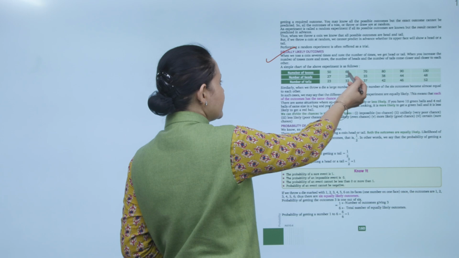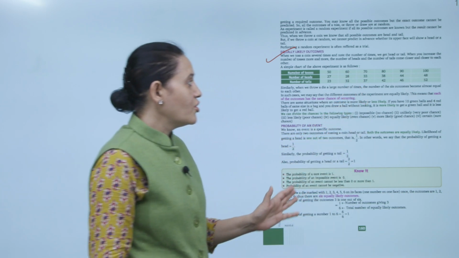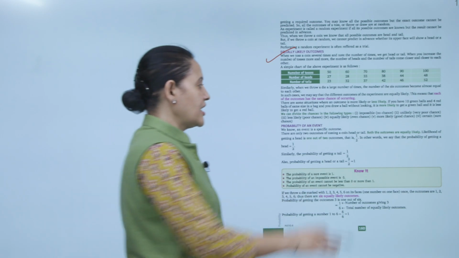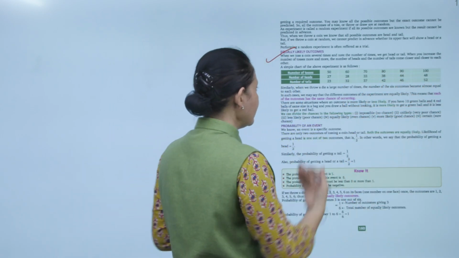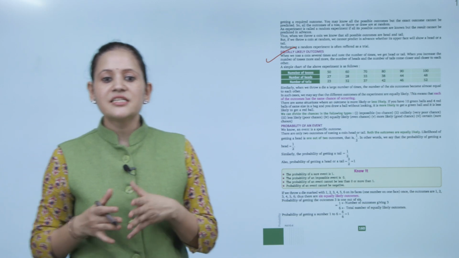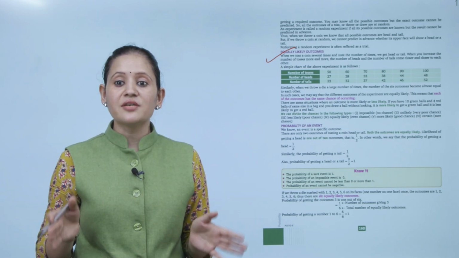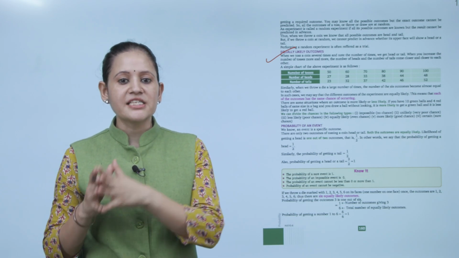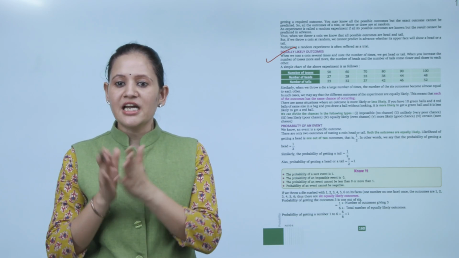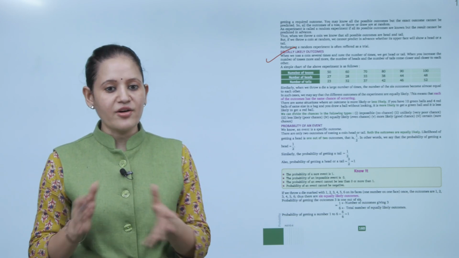Number of tosses 60. So number of heads 28 and number of tails 32. So as you increase the tosses, the number of heads and number of tails will come closer. Similarly, when we throw a die a larger number of times, the number of outcomes of each number, 1 to 6, become almost equal to each other. In such cases, we may say that the different outcomes of the experiment are equally likely. That means each of the outcomes has the same chance of occurring.